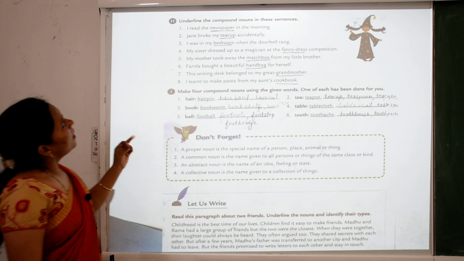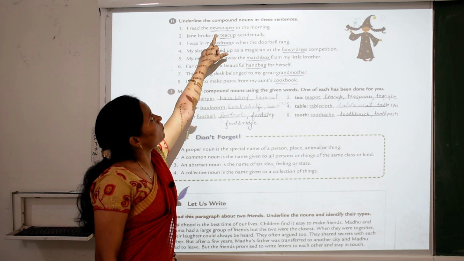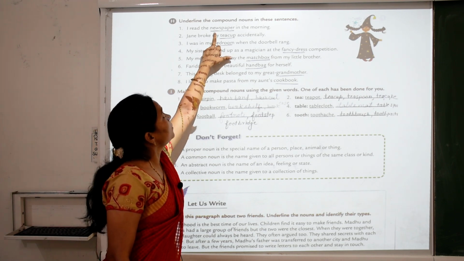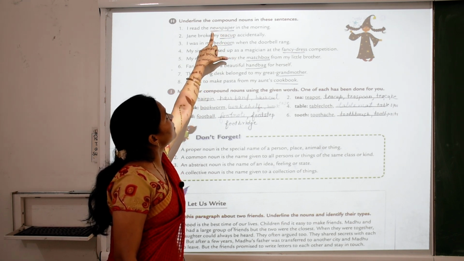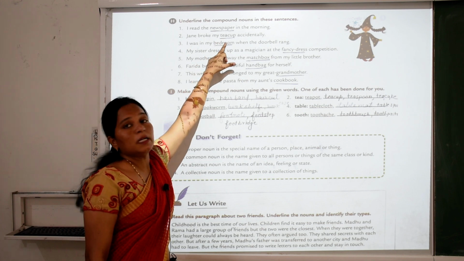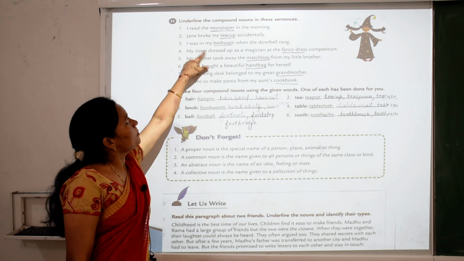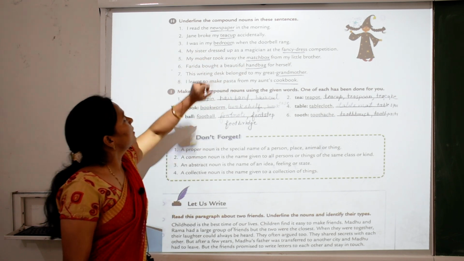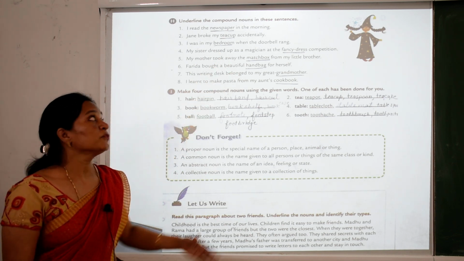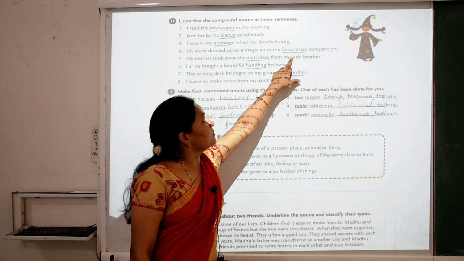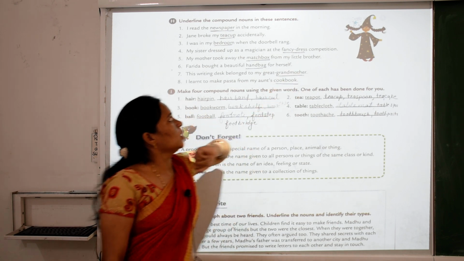Let's exercise. Underline the compound nouns in these sentences. I read the newspaper in the morning. Newspaper, what is newspaper? It is a compound noun. News is a noun and paper is also a noun. Both joined together make a compound noun. Jane broke my teacup accidentally. Here teacup is a compound noun. I was in my bedroom when the doorbell rang. My sister dressed up as a magician at the fancy dress competition. So children, fancy dress. What is fancy dress? Fancy is a noun and dress is also a noun. Joined together they make a compound noun.